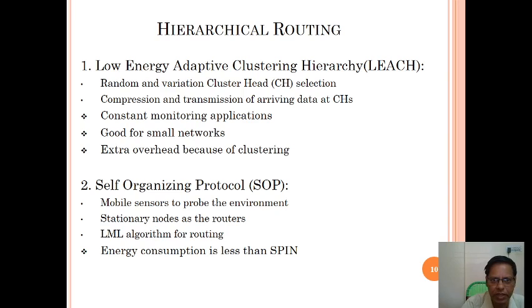Hierarchical routing, that is low energy adaptive clustering hierarchy, LEACH. What is LEACH is important. Low energy adaptive clustering hierarchy: random and variation cluster head selection, compression and transmission of arriving data at cluster heads, constant monitoring applications, good for small networks, and extra overhead because of clustering.